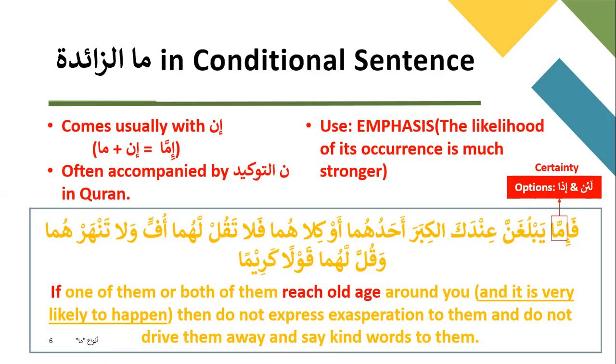No, it's not necessary that it will happen. La in adds emphasis that it will definitely happen, but it might not. So ma says that it's not something sure to happen, but it's very, very likely to happen. So the certainty is a different emphasis that you are putting on if it will happen.